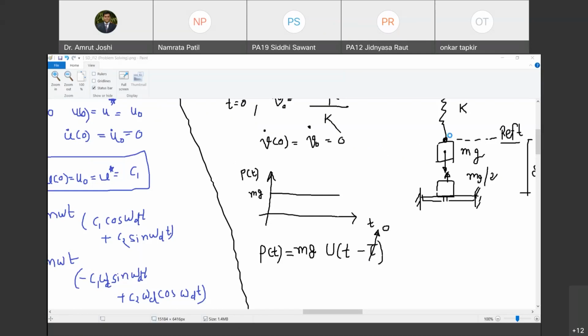ये किस में लिया था? Let me check. यहाँ पे लिया था, लेक्चर नंबर 7। Yes, so देखो, u of t minus tau is this function. Are you with me? And we did find out the response of the system to such kind of excitation. What is the response? चलो response देखते हैं.